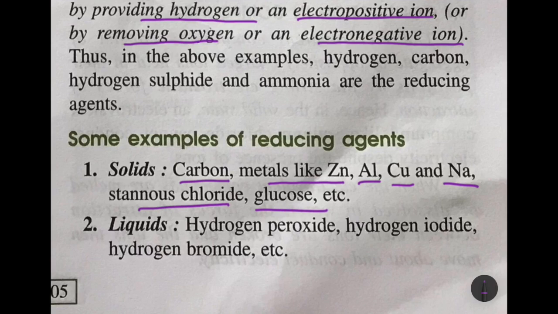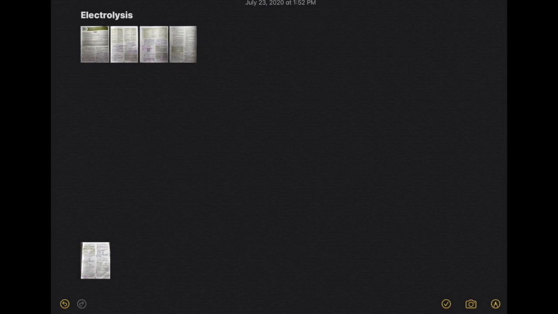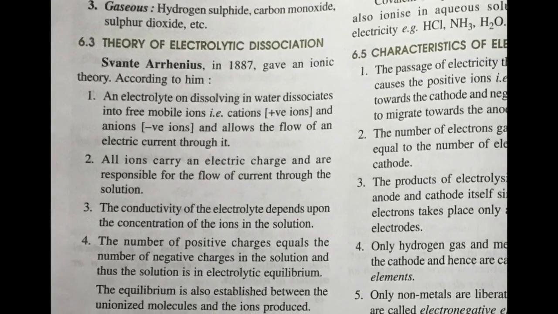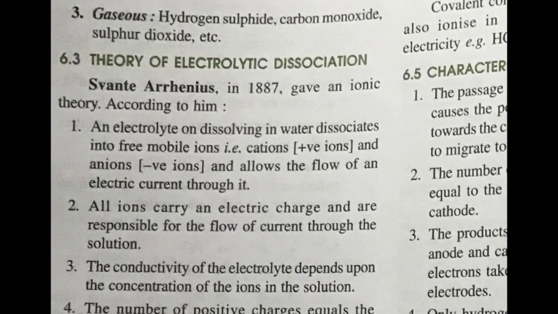In liquids we have hydrogen peroxide, hydrogen iodide and hydrogen bromide. In gases, we have hydrogen sulfide, carbon monoxide and sulfur dioxide.